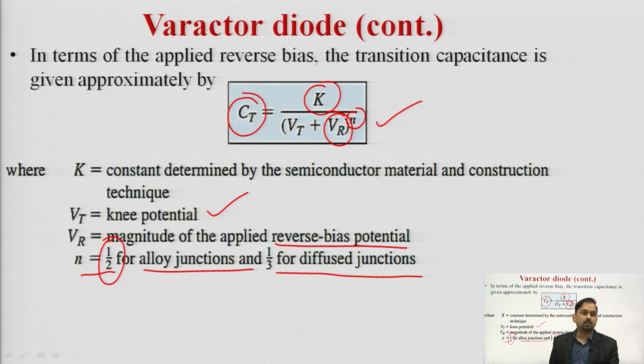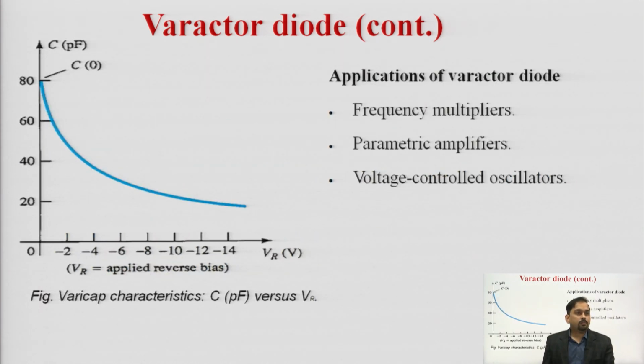So, we can observe the varicap characteristics, which is capacitance versus reverse bias voltage. Here we can clearly observe that when the reverse bias voltage is 0, we have something like 80 picofarad capacitance, which is also referred to as C0, the capacitance at 0 volt.